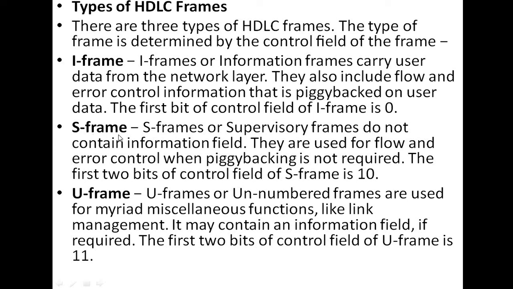So what is the S frame? S frames are called supervisory frames. They don't contain an information field, and they are used for flow and error control. What about U frame? U frames are unnumbered frames, used for miscellaneous functions like link management. Okay.